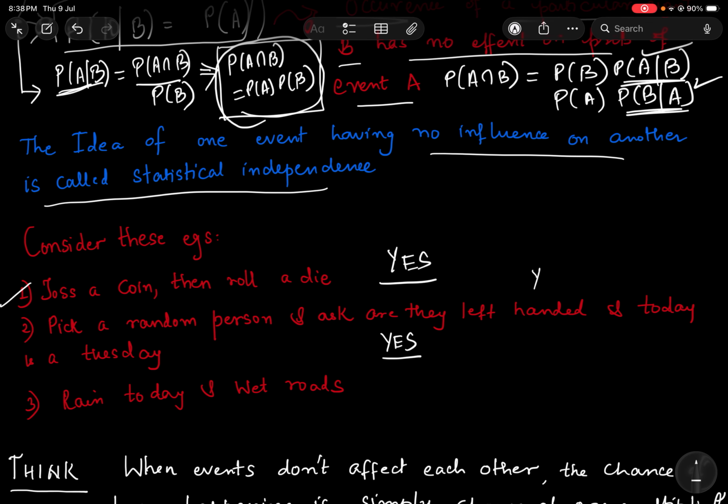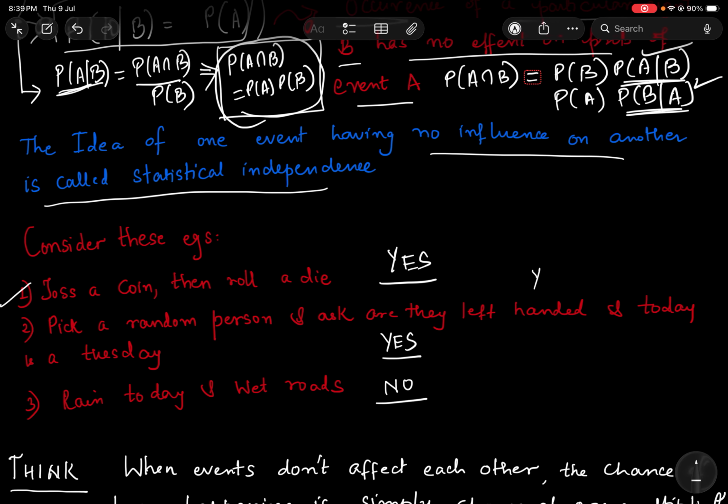Now suppose I ask you, what is the probability that it rained today, given that I see wet roads? Or what is the probability there are wet roads, given that it rained today? In whatever way I ask, that can have some sort of dependence, right? Because when it rains, it is more likely you get a wet road. So these are dependent events. These are not statistically independent events.